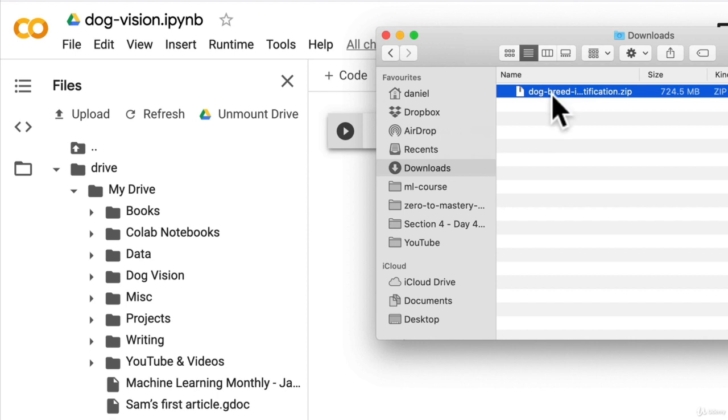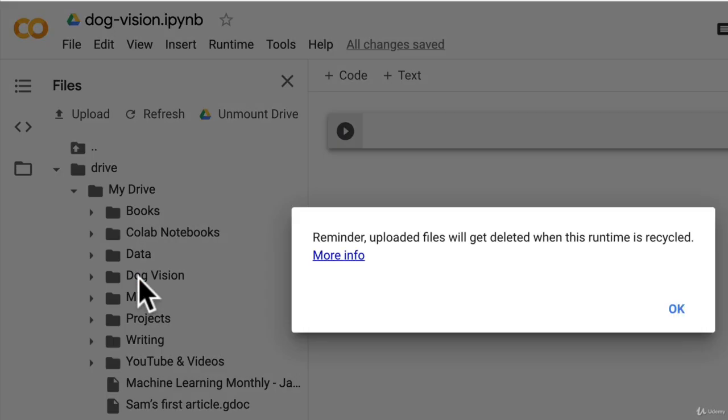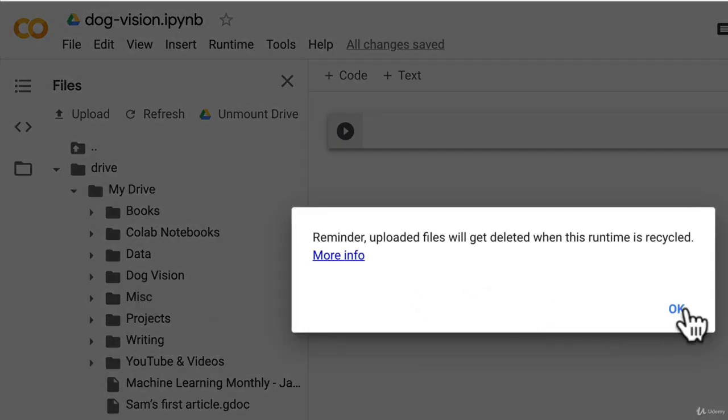And then to get this zip file that we downloaded from Kaggle into our Google Drive and subsequently eventually into our Google Colab notebook, we can drag it into here. Oops. What's this? Reminder, uploaded files will get deleted when this runtime is recycled.